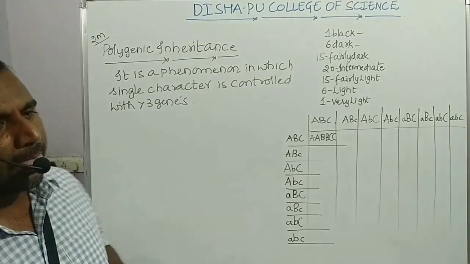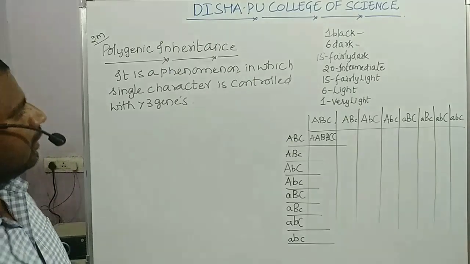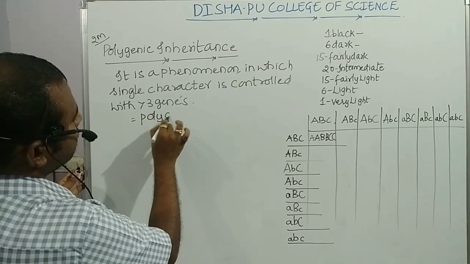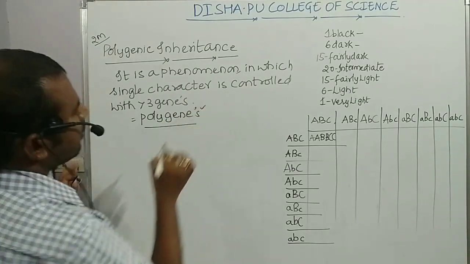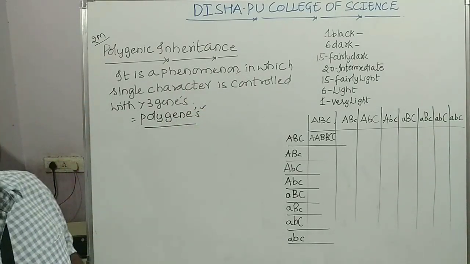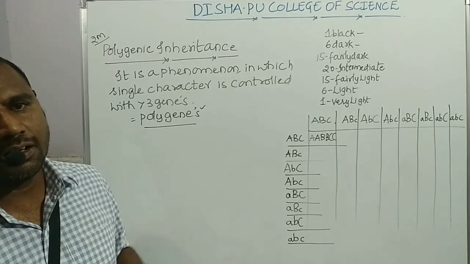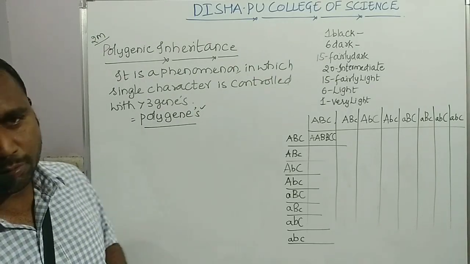So it is exactly opposite toward the pleiotropy. Now such genes ಗೆ ನಾವು polygenes ಅಂತ ಹೇಳಬಹುದು. More than 3 genes which are going to get expressed, and in the progeny it is going to control or determine a single character. So such genes ಗೆ polygenes ಅಂತ ಹೇಳಬಹುದು.